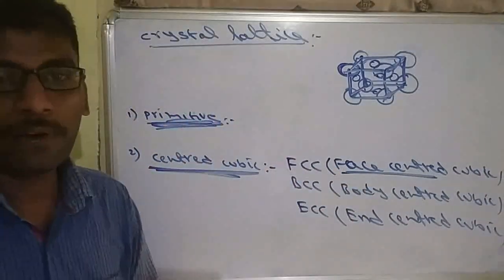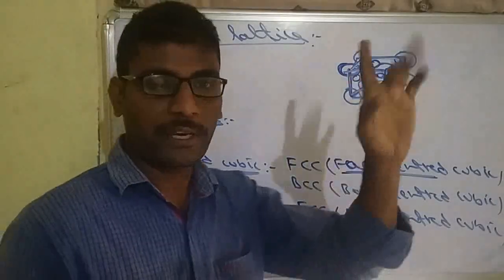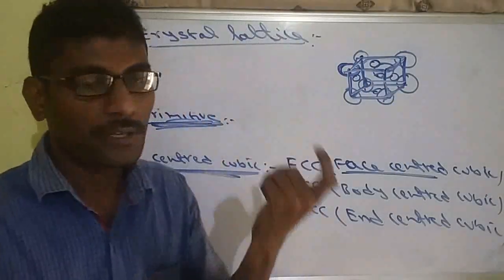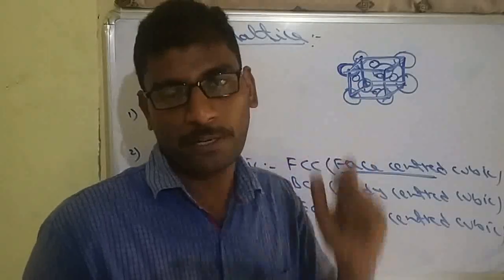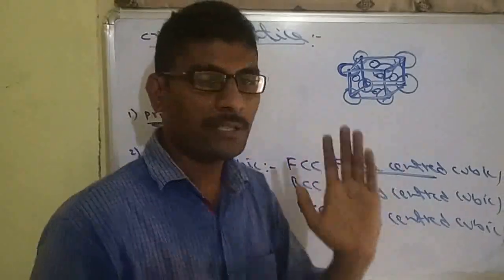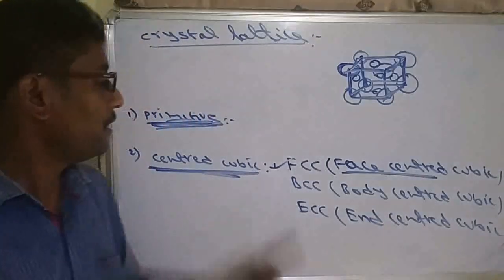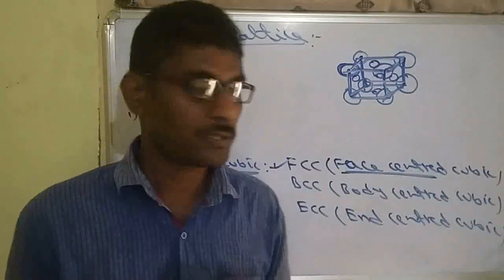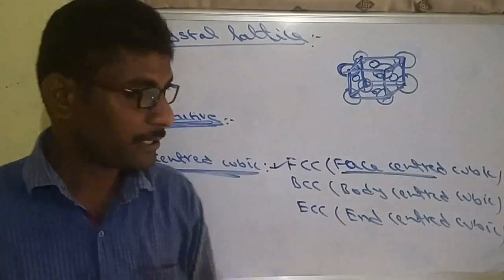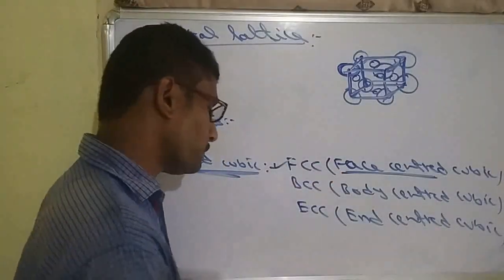So what is the number of lattice points? There are 8 corner lattice points, and also 6 faces. At each face, one centered particle is there. So total 8 plus 6, 14. So in FCC, 14 lattice points. In primitive, 8 lattice points. In FCC, 14 lattice points. So that is the FCC.